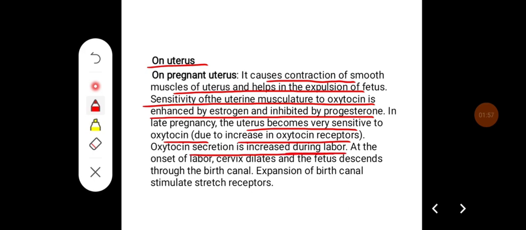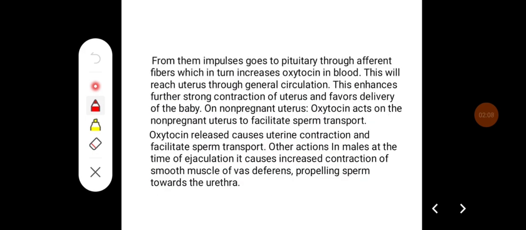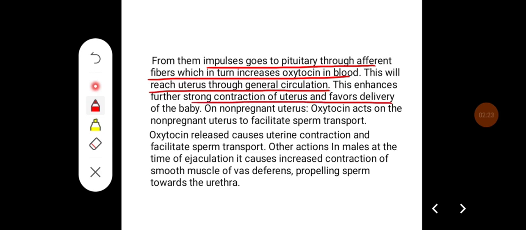At the onset of labor, the cervix dilates and the fetus descends through the birth canal, and expansion of the birth canal stimulates the stretch receptors. From them, impulses go to the pituitary through the afferent fibers, which in turn increases oxytocin in the blood. This will reach the uterus through general circulation, and this enhances further strong contraction of the uterus and favors delivery of the baby. On the non-pregnant uterus, oxytocin acts on the uterus to facilitate sperm transport.